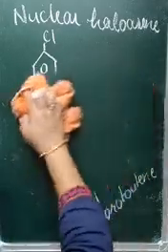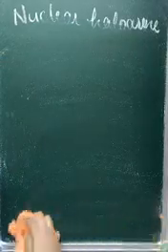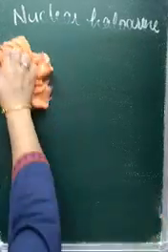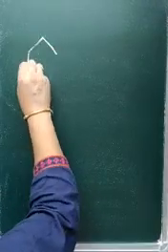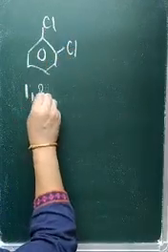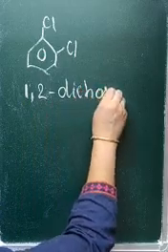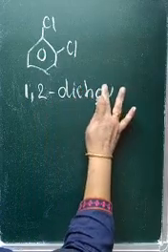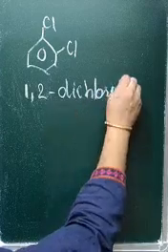Let us see another example of a nuclear haloarene. For example, you have one Cl and another Cl. The name of this compound is 1,2-dichlorobenzene.